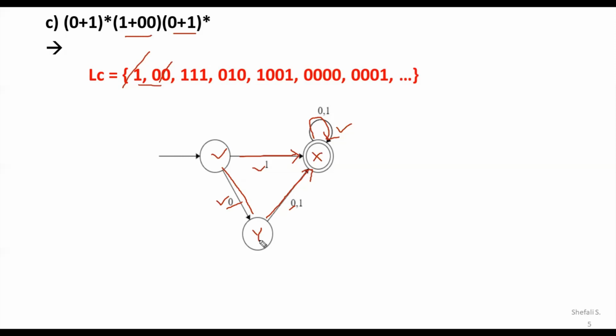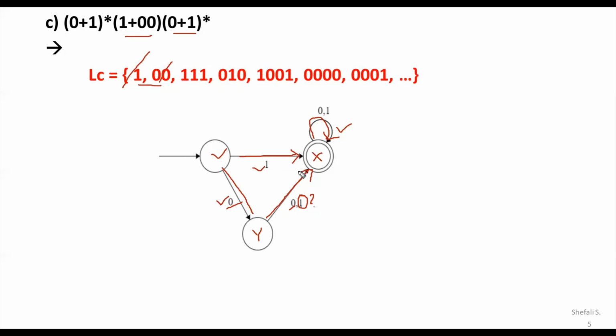Now for the other state, let the state be Y. From the state Y, if 0 appears, we have already gone for the path. But what happens if 1 is there? In that case, when 1 is there, 0, 0 goes to the final state. But if 0, 1 goes to the final state, I need to check the situation.